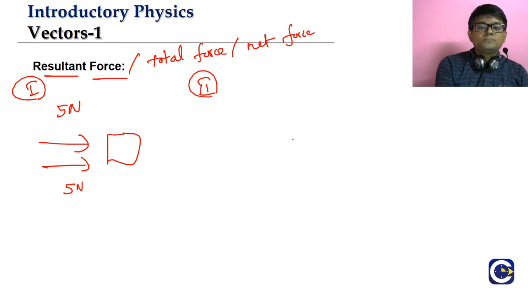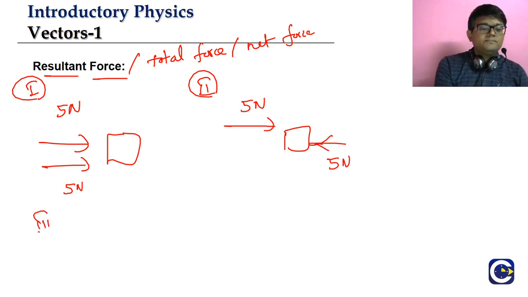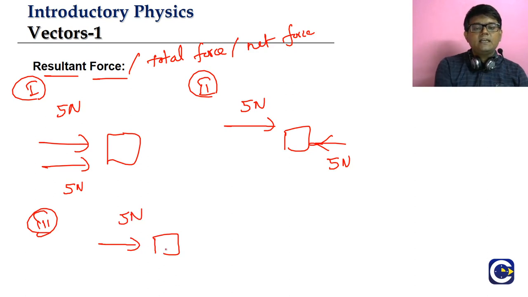In case 2, let us say a 5 Newton force is towards the right side. I'll apply another 5 Newton force towards the left side. This is case 2. Next, case 3. We have a 5 Newton force towards the right side, and I'll apply 5 Newton force in some other direction.